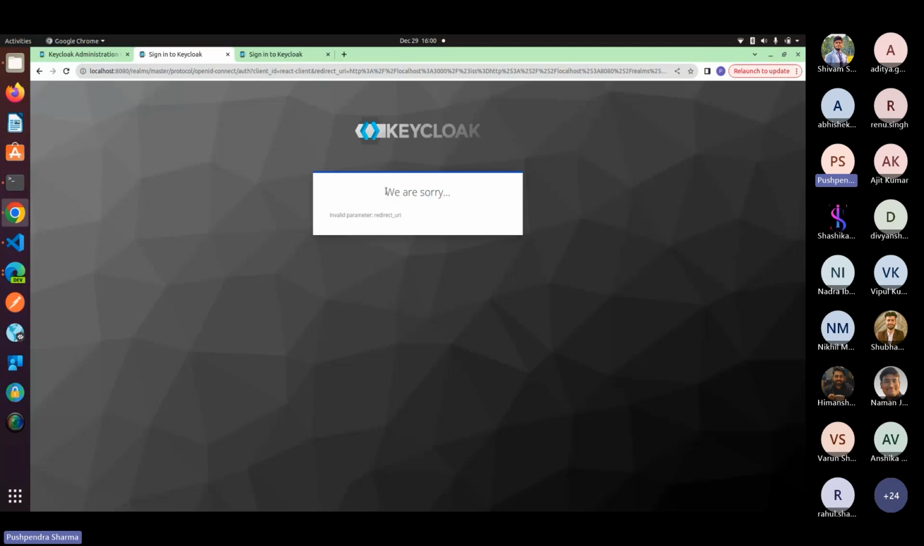Yeah, so this will show some warning like we are sorry. We can also update the UI of this page as well. I didn't change the UI for demo purposes, but I hope it's clear now how it's actually working, how the process actually works in the Keycloak server.